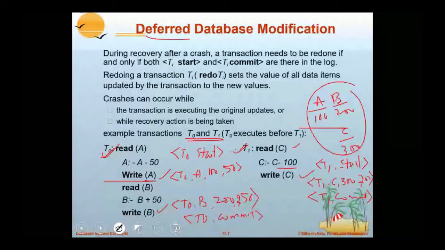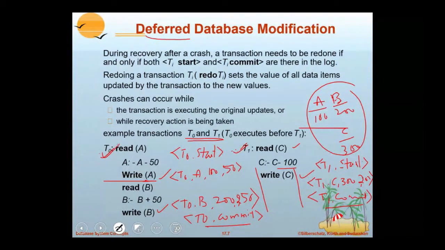But observe a point: only logs are created, but the disk is not updated. The disk can be updated at any point of time, but only after the log records the transaction commit. Because the transaction commit is there, it is possible to update the database with values A 50, B 250, and C 200.